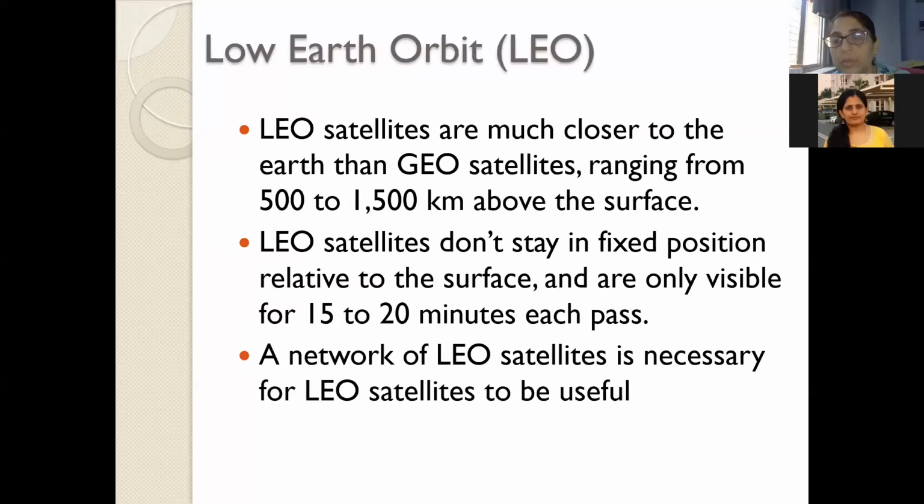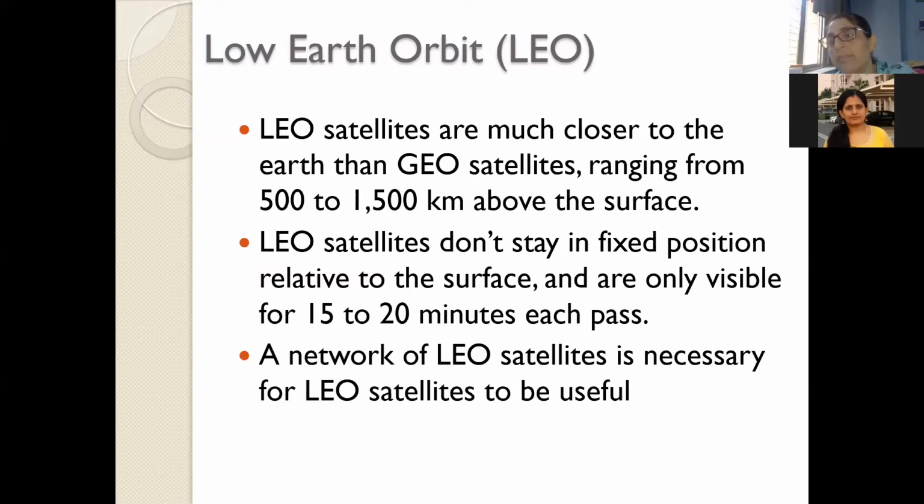We were supposed to start with LEO, right? Or did I complete LEO? I think I completed LEO also. In LEO, I told you that the altitude at which the satellite is placed is 500 to 1500 kilometers, and it has a contact time with a point on the Earth station of only 15 to 20 minutes.